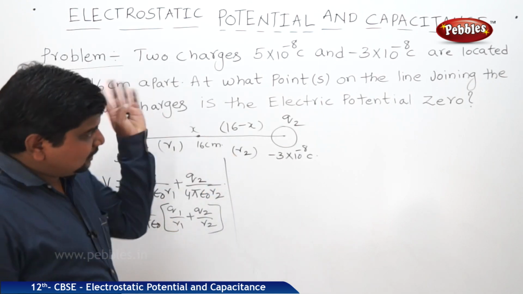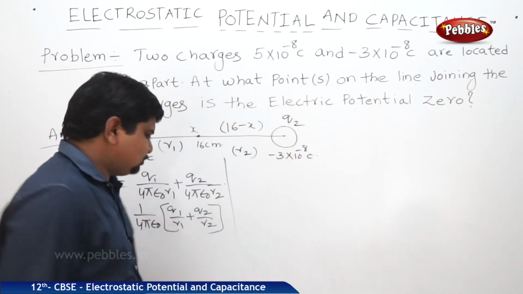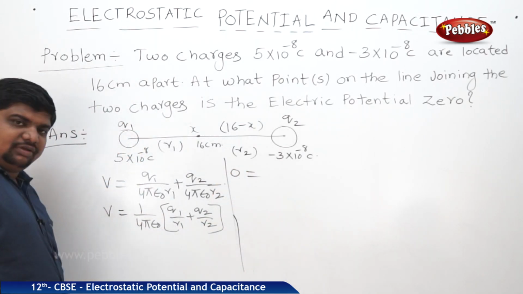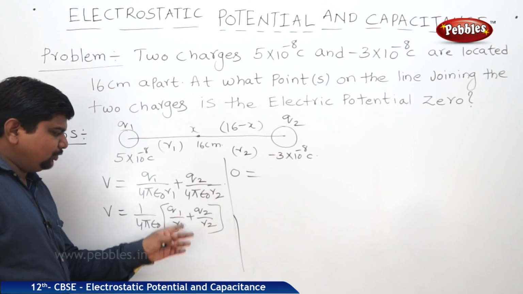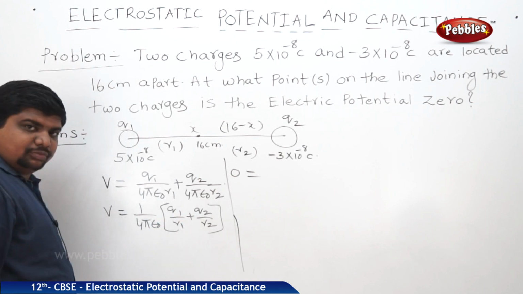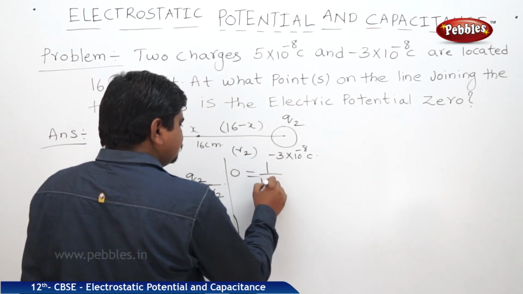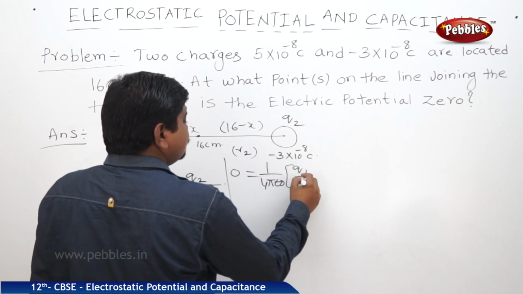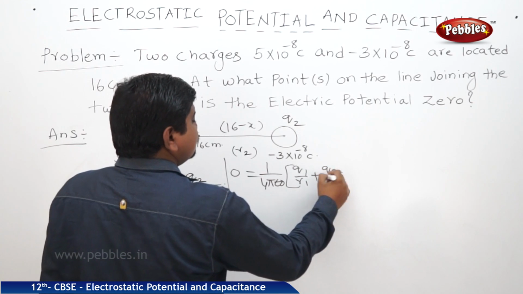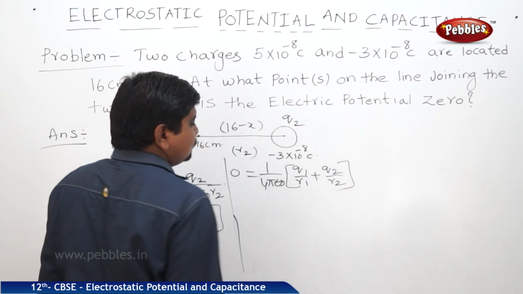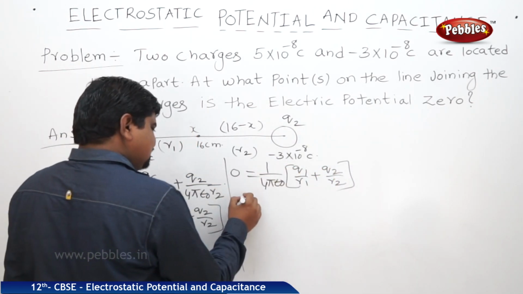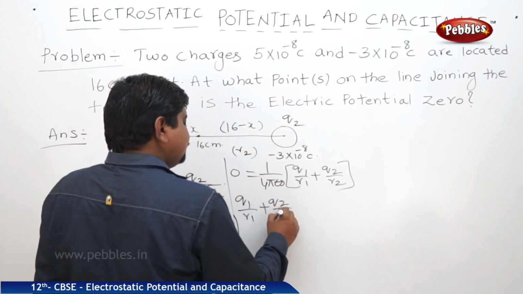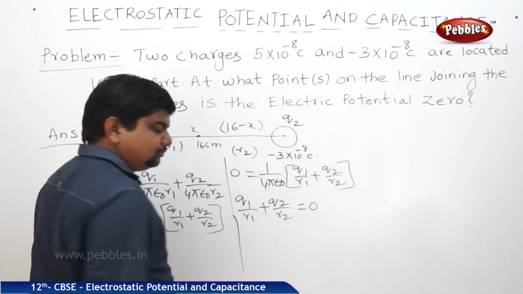Now, in the question itself, the electric potential is 0. So, please substitute V is equal to 0. 1 by 4 pi epsilon naught we know. From this expression we can write Q1 by R1 plus Q2 by R2 is equal to 0.